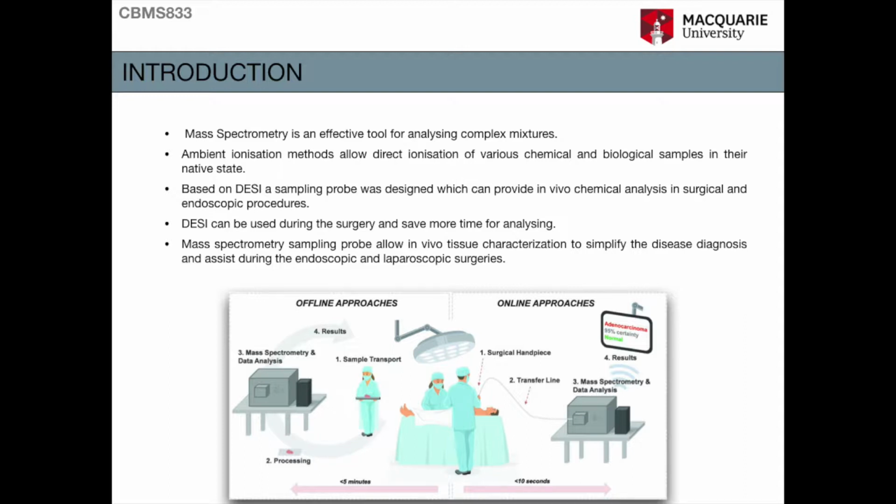DESI is efficient in desorption ionization of non-volatile organic compounds and biomolecules directly from tissue samples. For facilitating the desorption ionization at high efficiency, high voltage, high velocity gas flow, and organic solvents are used. But these conditions don't satisfy the safety requirements for endoscopic surgeries. In this study, the designed probe easily fits in the endoscopic tubes, and safety requirements are improved while the necessary sensitivity for chemical analysis is retained.